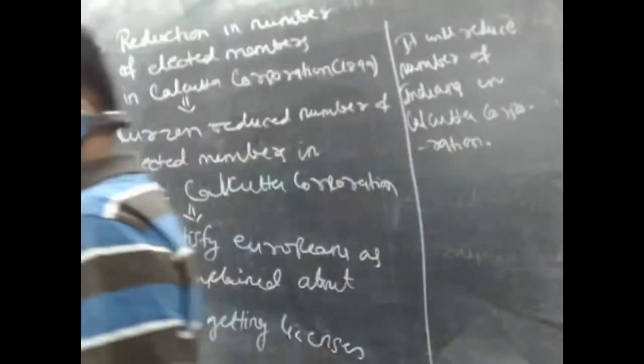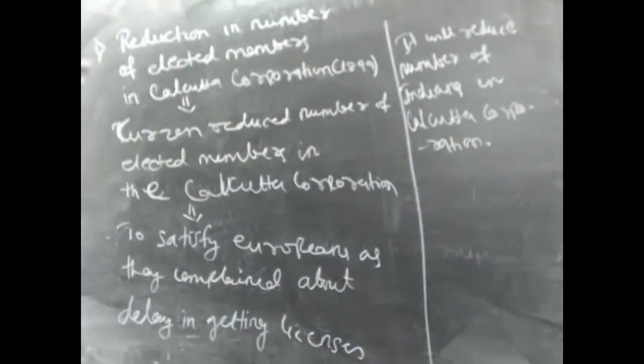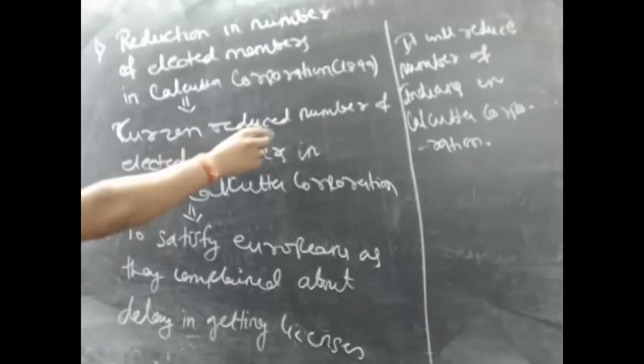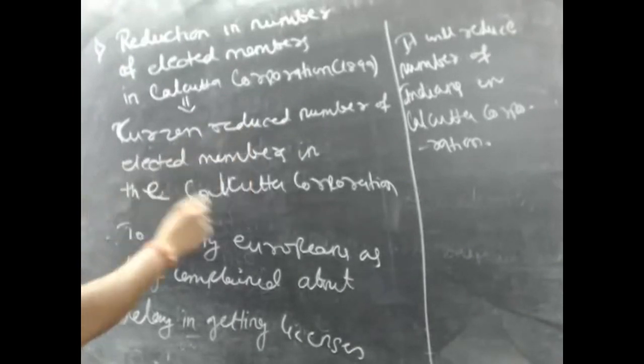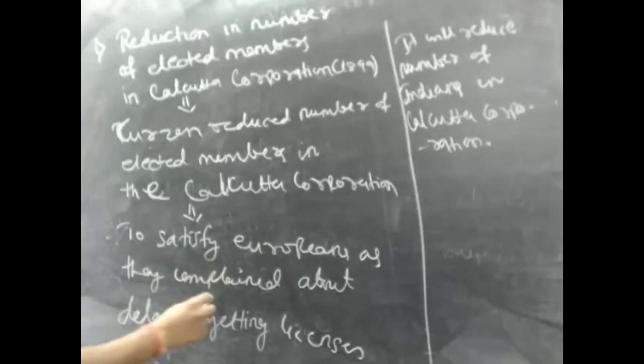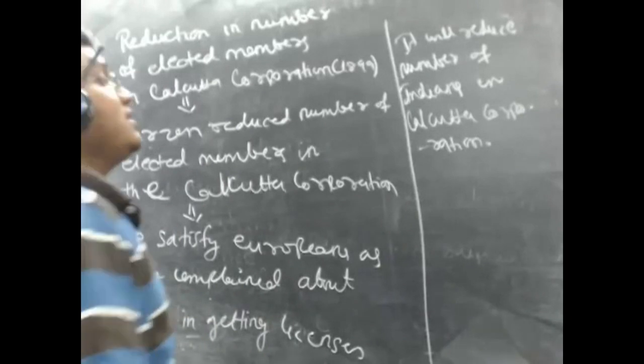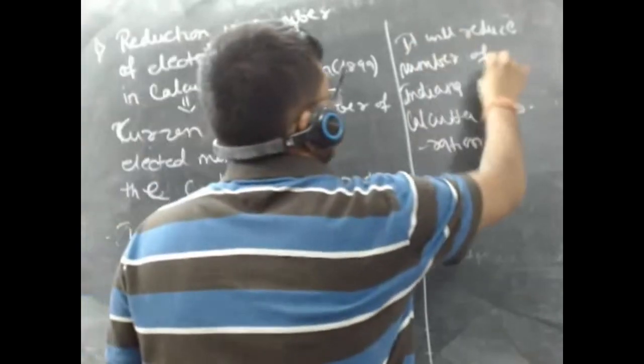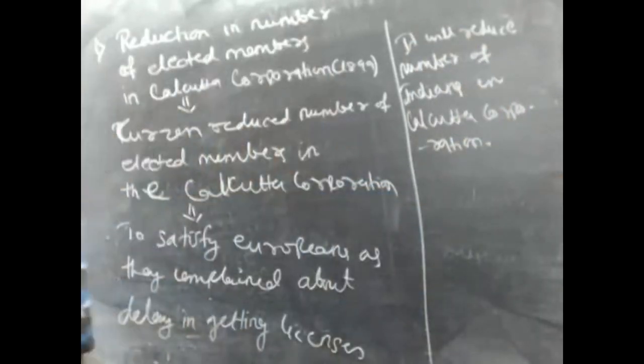Just write it down. Let me repeat in case you have any doubt. Reduction in number of elected members in Calcutta Corporation, year 1899. So Curzon reduced number of elected members in the Calcutta Corporation. Why? To satisfy Europeans as they complained about delay in getting license. So why is it considered as reactionary? It will reduce number of Indians in the Calcutta Corporation. Write it down. Have you written